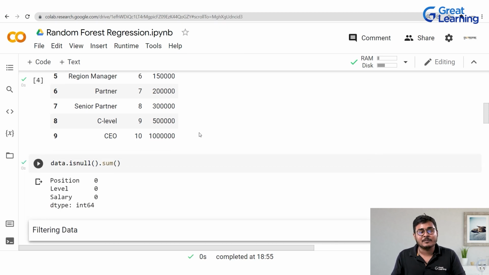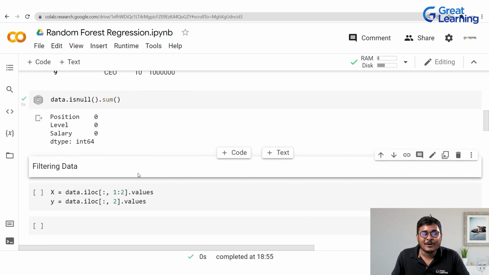And for this, I'm going to run this part of code. So as you can see, in all these three columns, we do not have null values. Lucky day, isn't it? Now we'll move on to the next part.